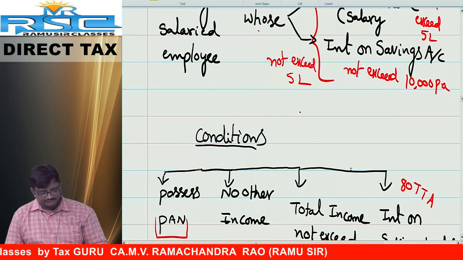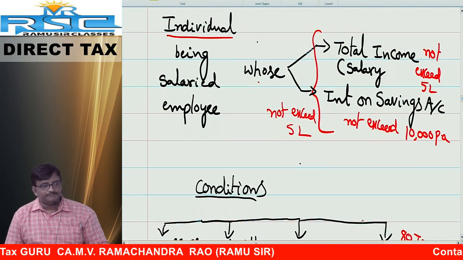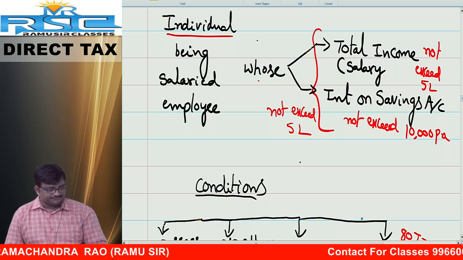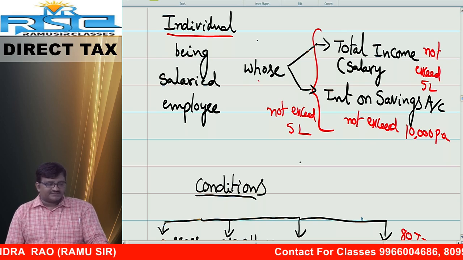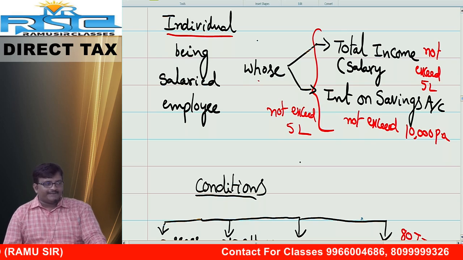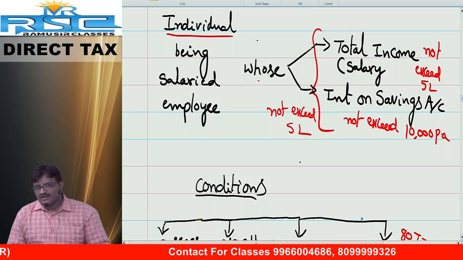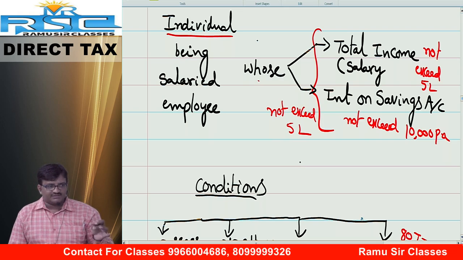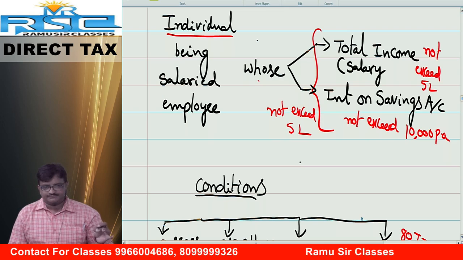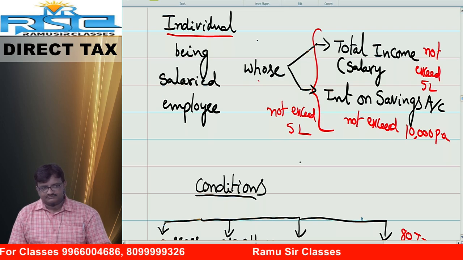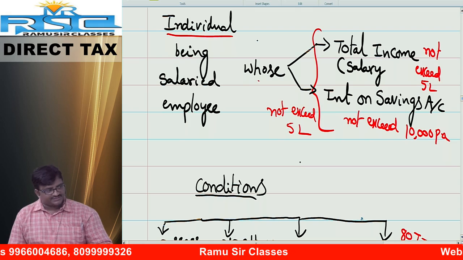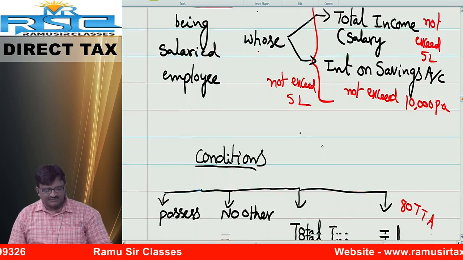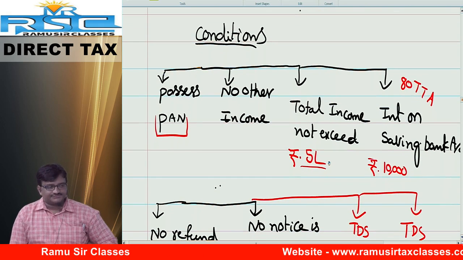Next, is not required to furnish ROI under section 139 subsection 1, subject to the following conditions.